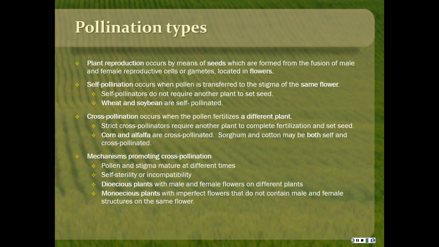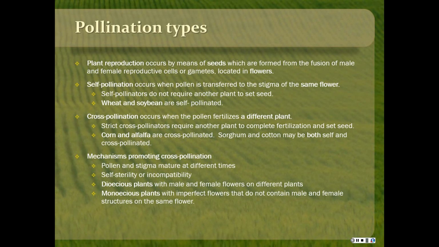The pollen is just a little granular substance that contains the plant sperm, and it has to fertilize. Plant reproduction occurs when seeds are formed, when the male and female reproductive cells located in flowers come together. The pollen is the male, basically plant sperm is contained on pollen, and it fertilizes the female structures on plants, and then leads to the production of seeds.